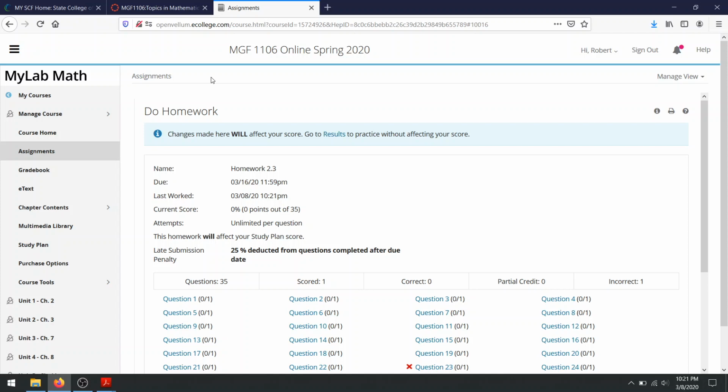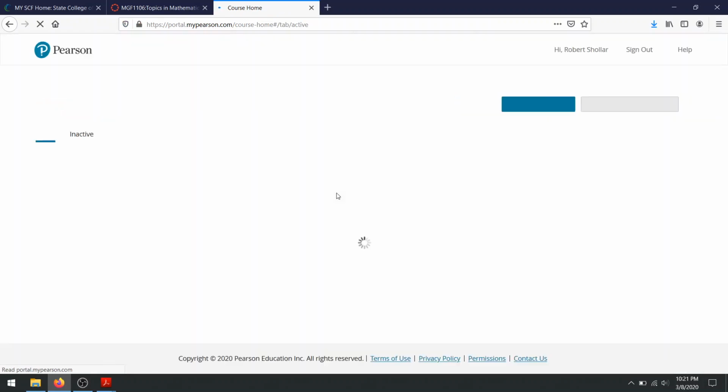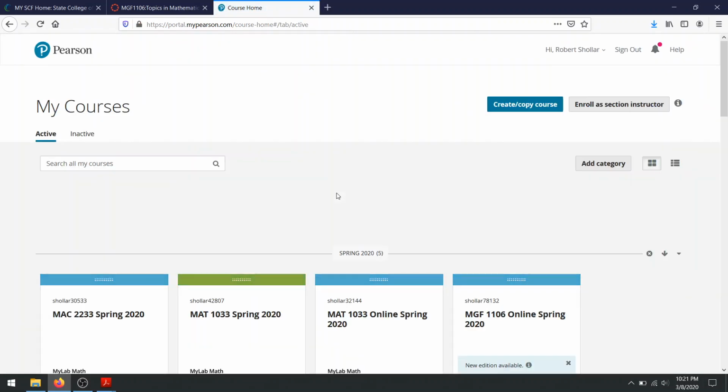Remember, it's going to move fast, so stay on top of everything. There are weekly due dates, and that midterm exam is going to come up real fast, and so is the final exam. So please, please, please, my honest advice to you is, 1, if you can take this course on campus face-to-face format rather than online, please do it. Online is always more difficult.